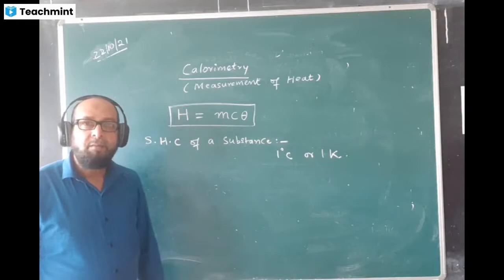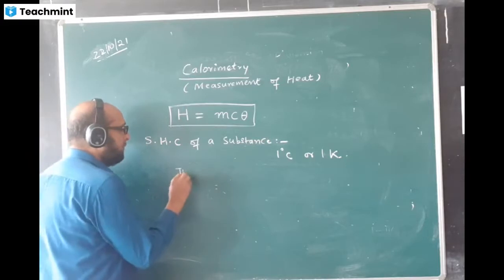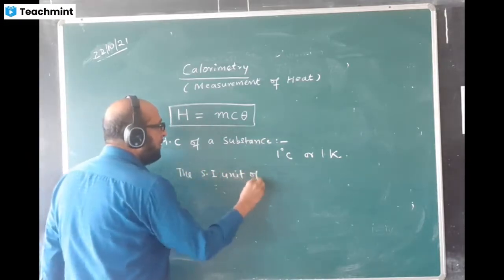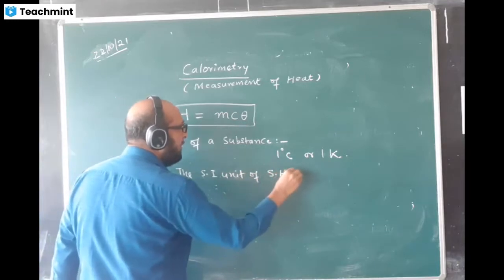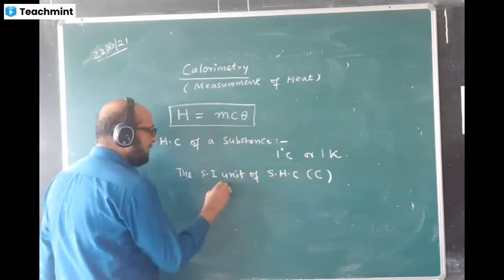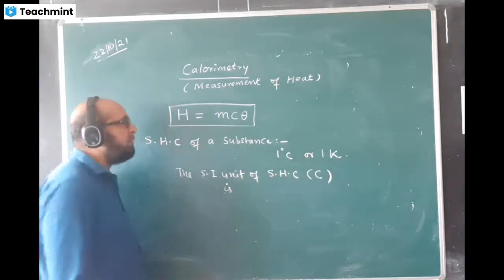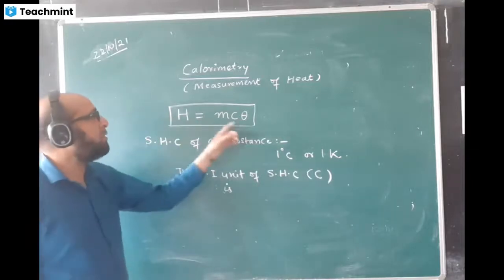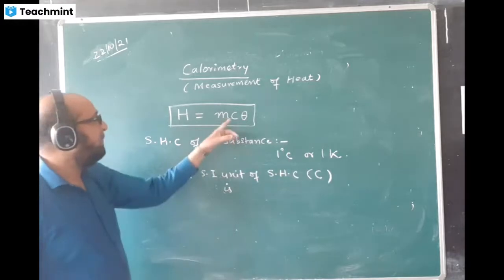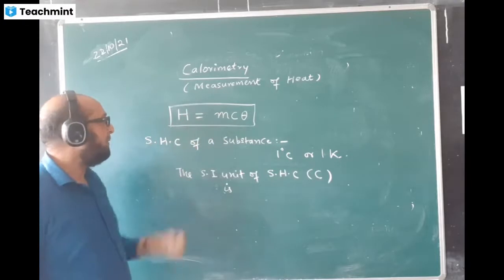Okay. Now write below that the SI unit of SHC. SHC is denoted by the symbol C. What can be the SI unit of SHC, which is denoted by C? Let us look at this equation. From this equation, we can find the SI unit. Making C the subject, the C value will come as H by M theta. This M theta will come in division.